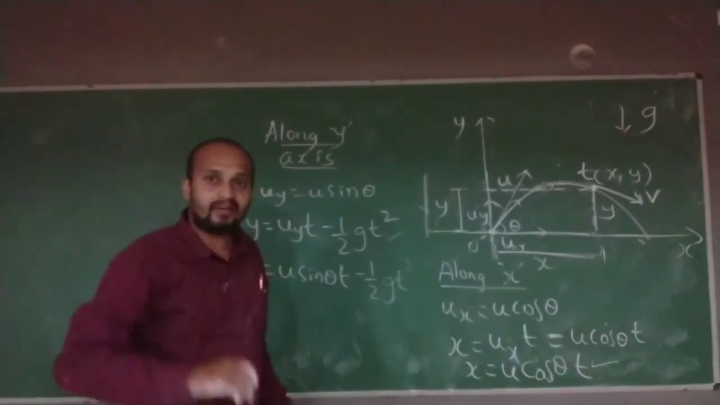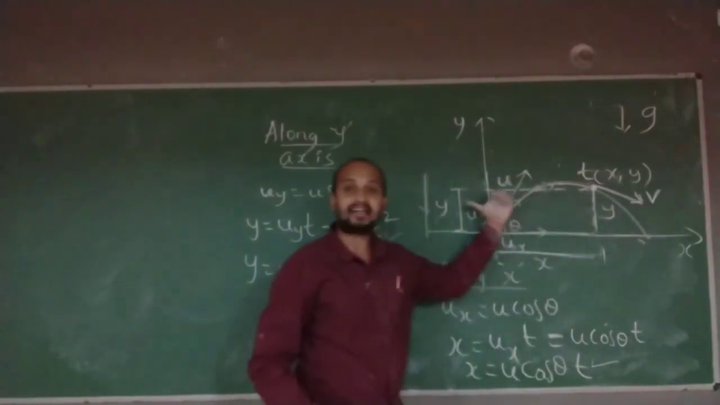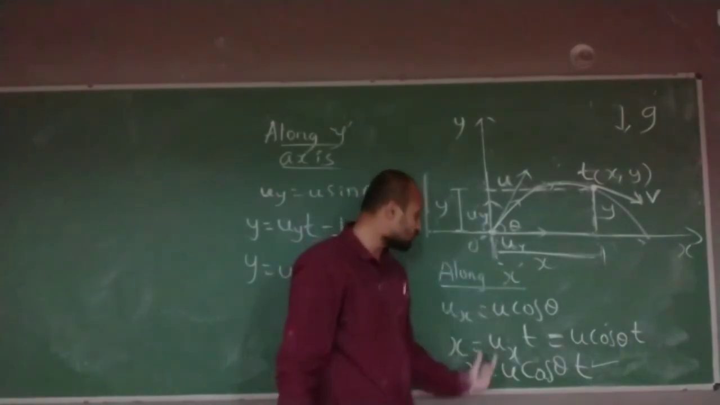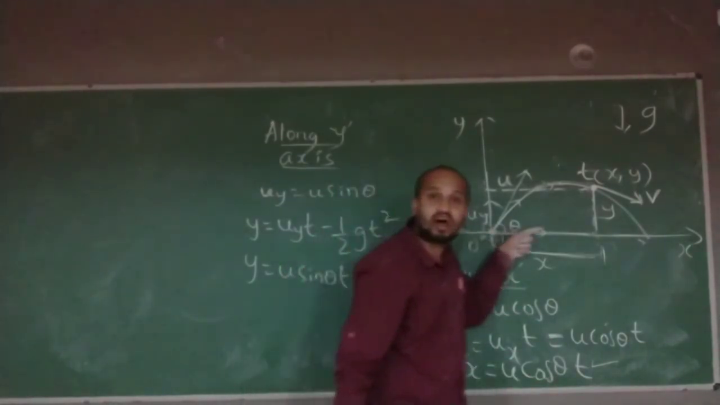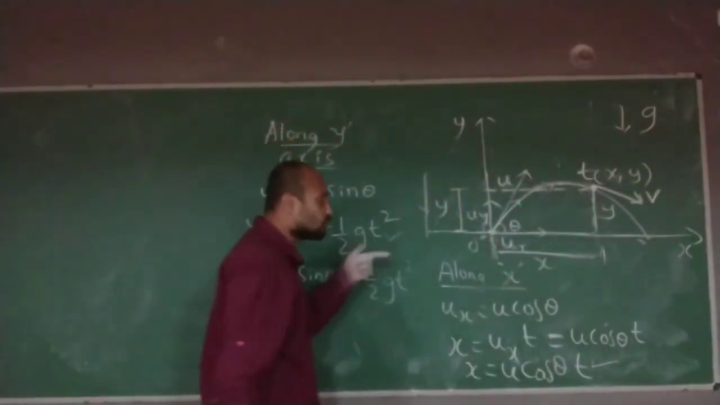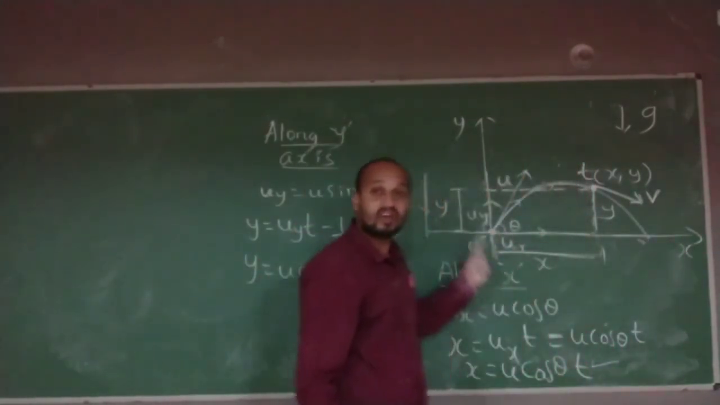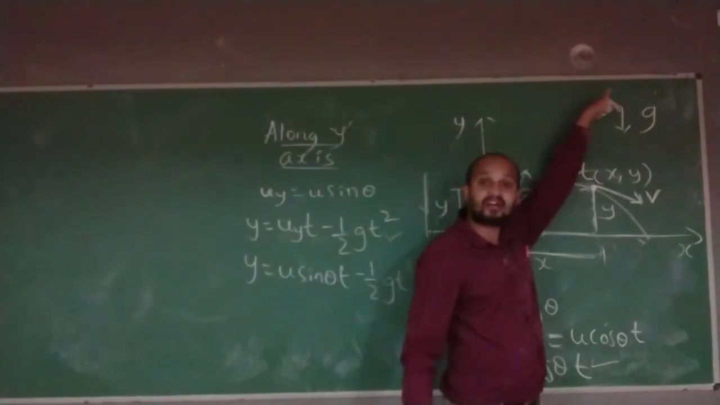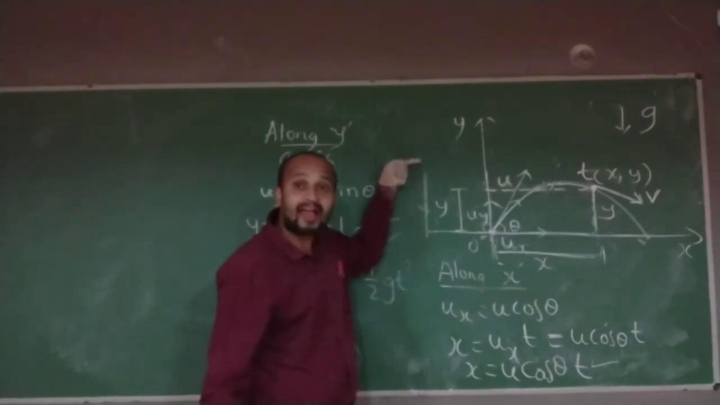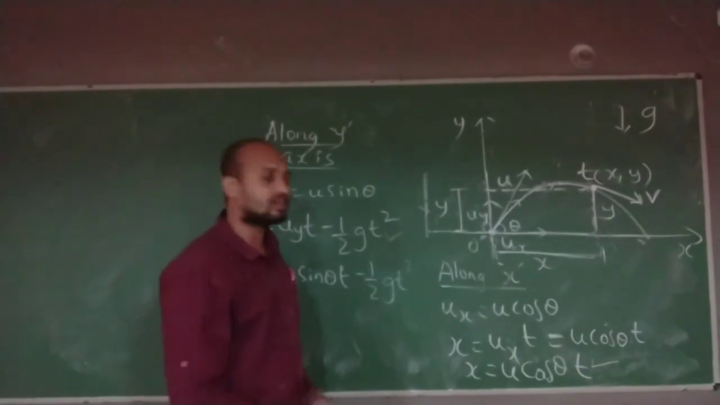So, one conclusion I will make in this projectile motion. Along the x-axis, there is no acceleration acting, so there is no change in velocity. If it is going with u cos theta, it keeps on going with u cos theta only. If you talk about the y-axis, there is an acceleration due to gravity which is acting downward. So along the y-axis, at every point, the velocity of the object is changing.